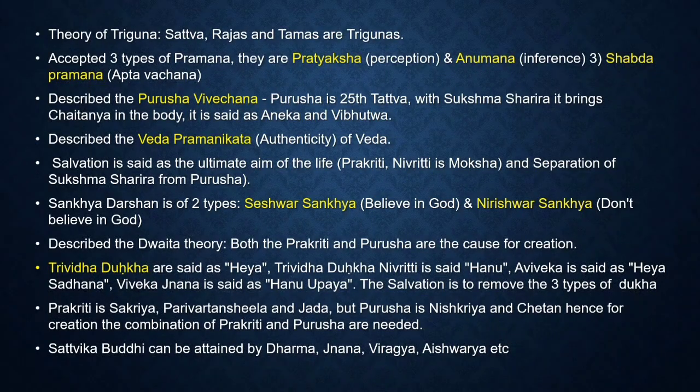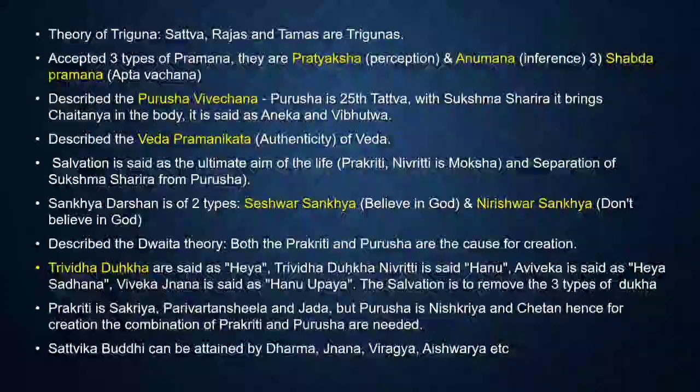Then Prakriti is Sakriya, Parivartana Shila and Jada. But the Purusha is Nishkriya and Chetana. Hence for creation, the combination of both Prakriti and Purusha are required. Then Satvika Buddhi can be attained by Dharma, Jnana, Vairagya and Aishwarya. That's all they have said in this Darshana.